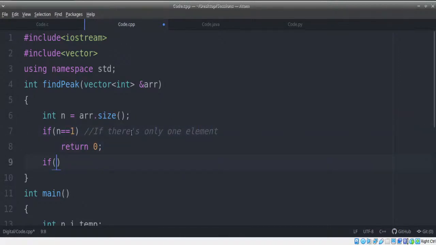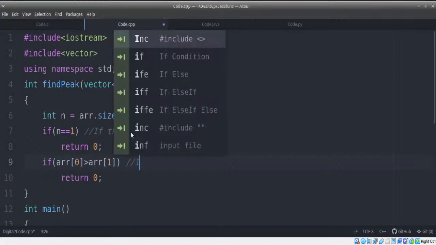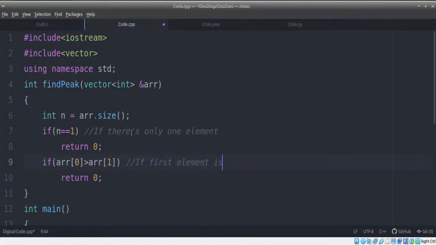Now let's give the second scenario. If there is more than one element, there's two special cases. First element and last element are special cases. So we need to solve separately for first and last element. For first element, I can say something like if array of 0 is greater than array of 1, that means array of 0 is definitely the peak element. We can directly return index 0 here as well. So we can write here that is if first element is peak.